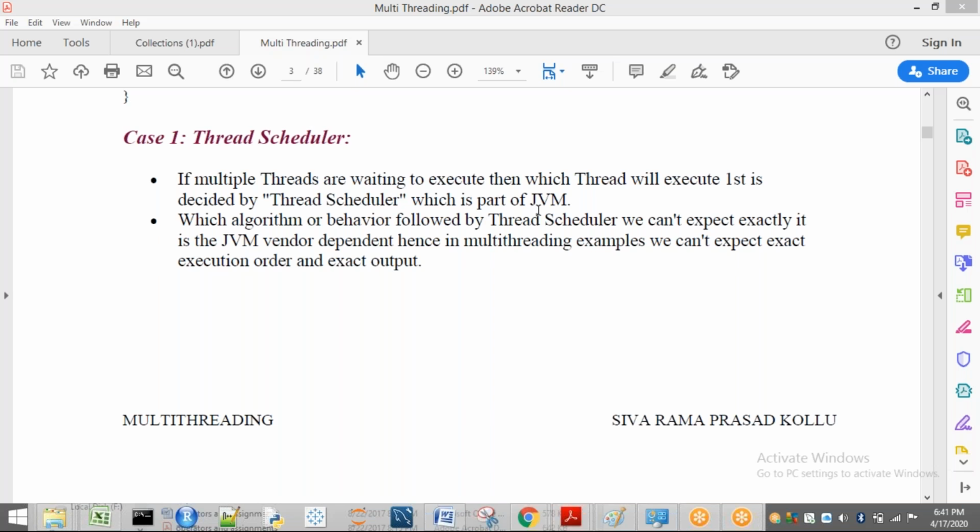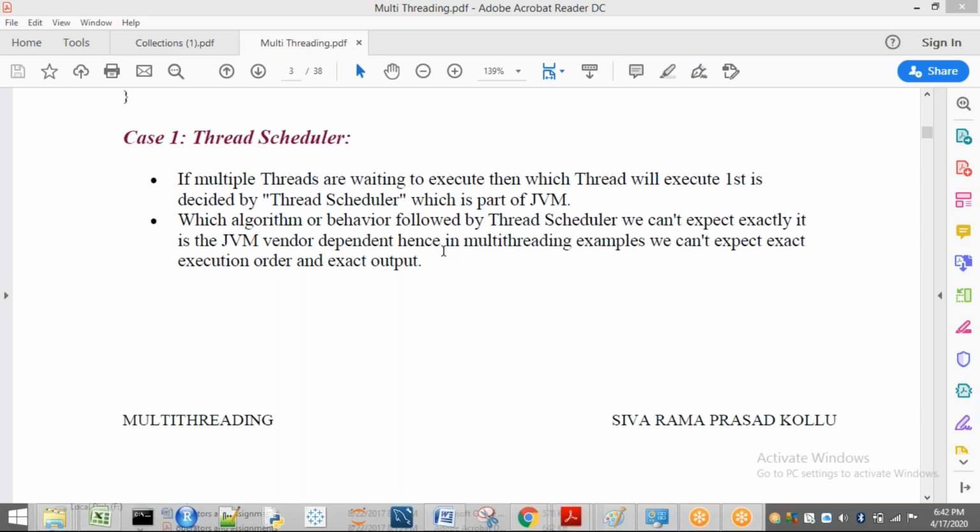As you have seen in operating system process scheduling, we have different algorithms like FCFS, SJF, round robin, priority, and many more. In the same way, for the thread scheduler there are many algorithms that can be implemented, but which algorithm it will implement, we don't know, because we have not developed that JVM.